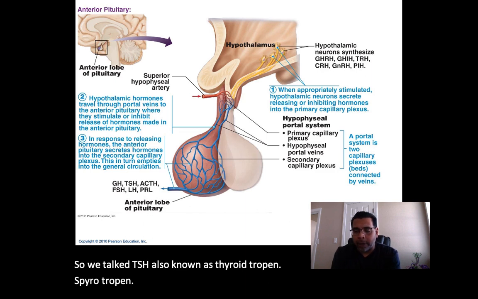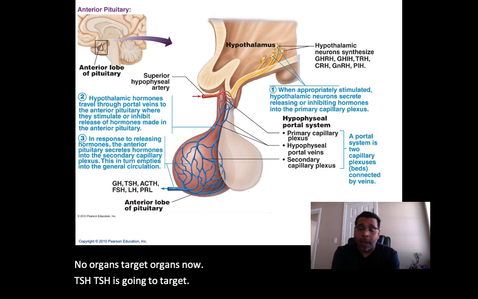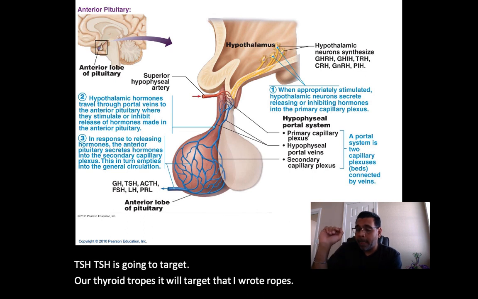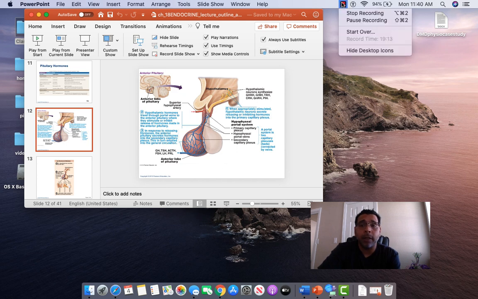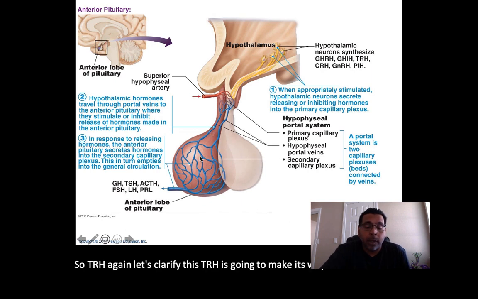Now, target organs. TSH is going to target the thyrotropes of our thyroid gland. All right, so coming back here. TRH is going to make its way from the hypothalamus over to the anterior pituitary.